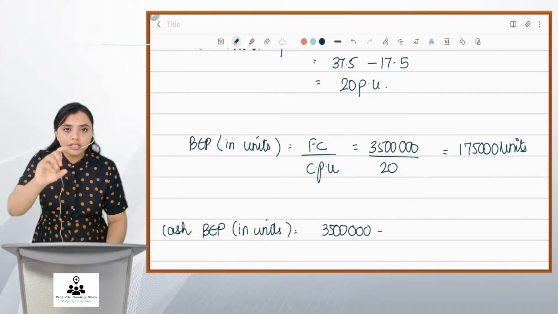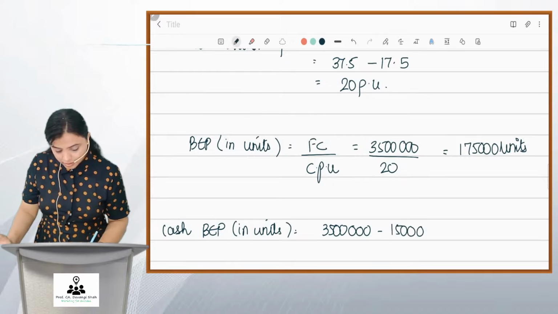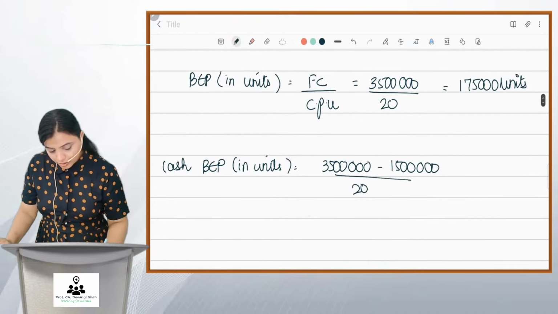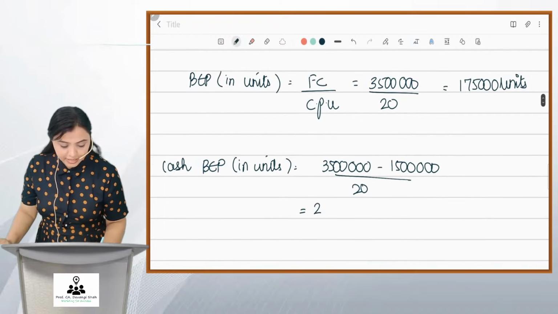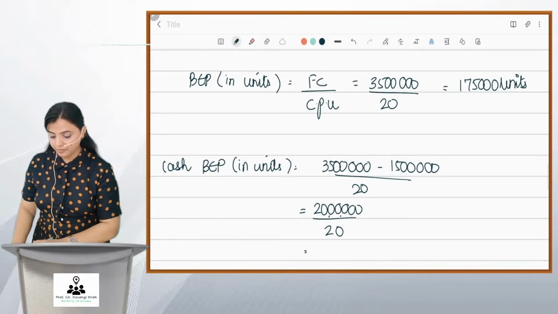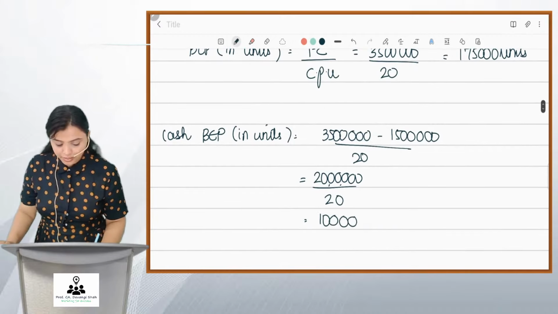And depreciation is a non-cash item, so it will be subtracted. And contribution is always your cash one. So friends, I get 20 lakhs divided by 20. 1 lakh units is the cash BEP.